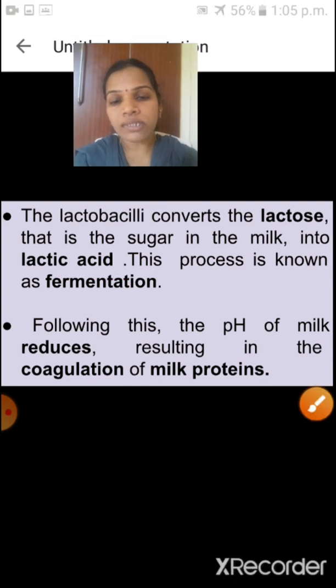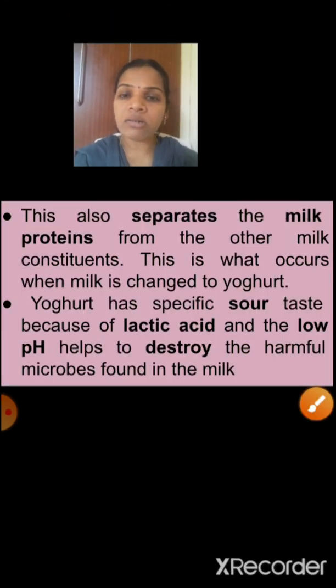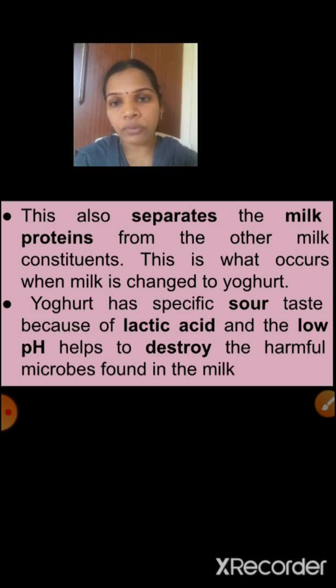Understood? So third step is, this also separates the milk proteins from the other milk constituents. Milk contains many constituents, and the milk protein is separated from them because of the lactobacilli.